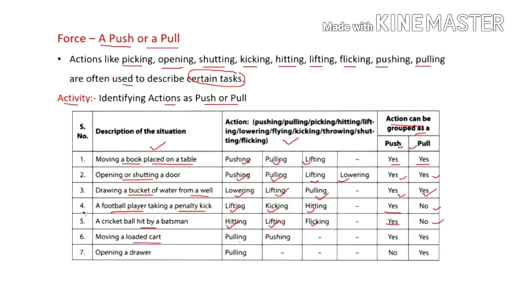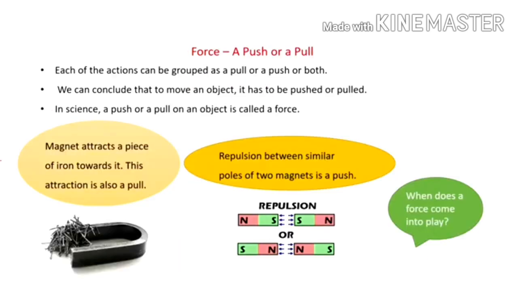Moving a loaded cart. It involves pulling and pushing. And yes, both kinds of actions are seen here, push as well as pull. Then opening a drawer. It involves the action of pulling, and can be grouped only as pulling. There is no push. So, each of the actions can be grouped as a pull or a push or both.